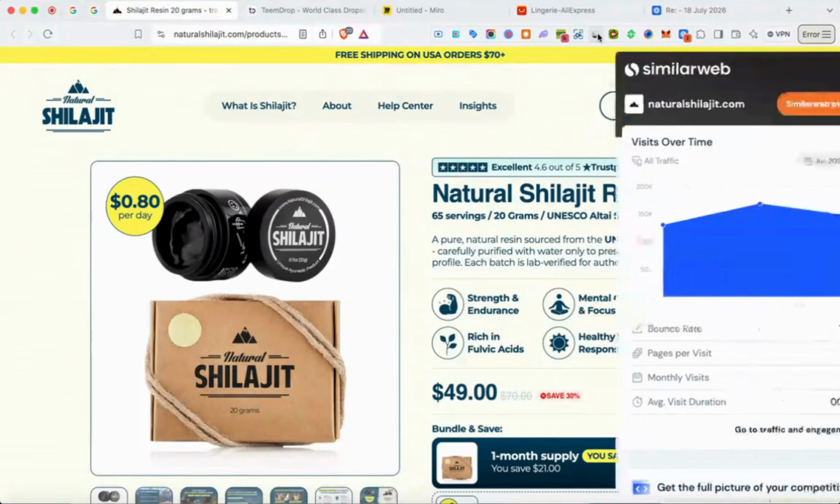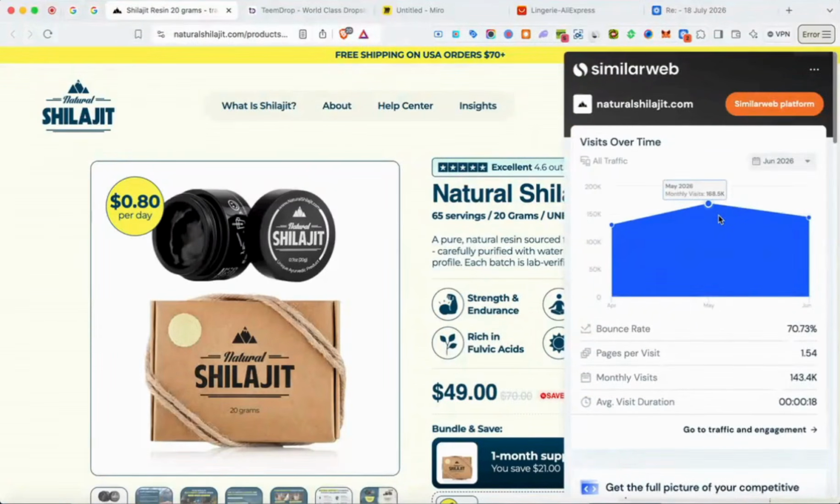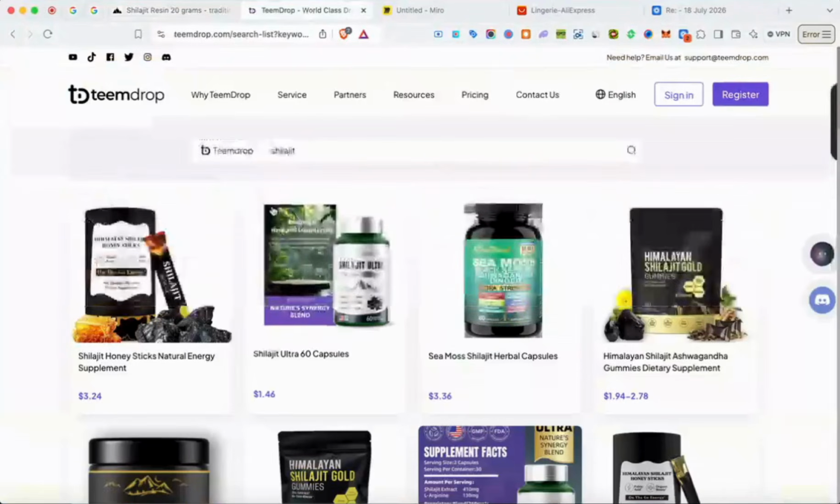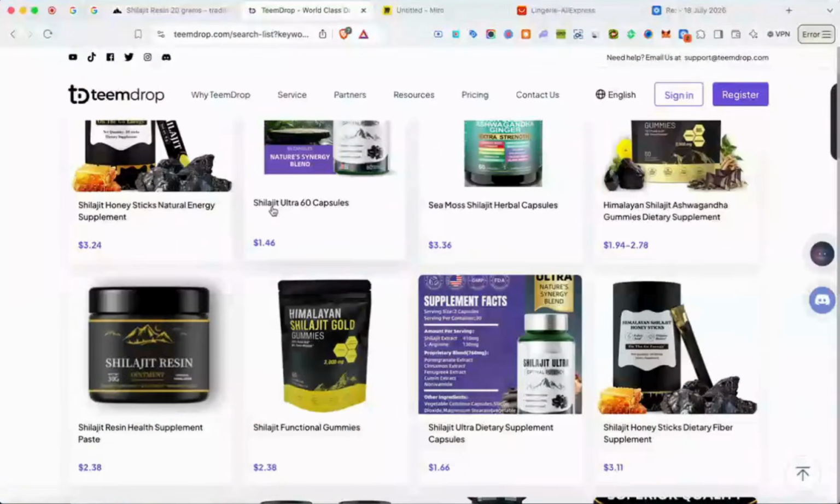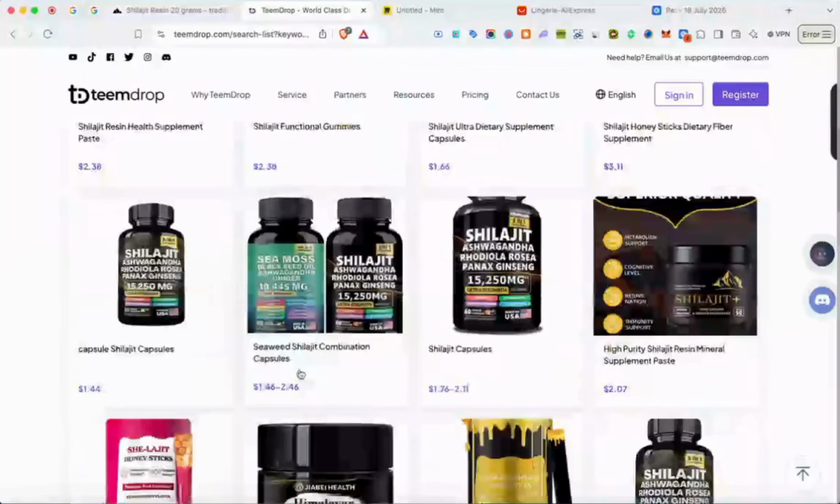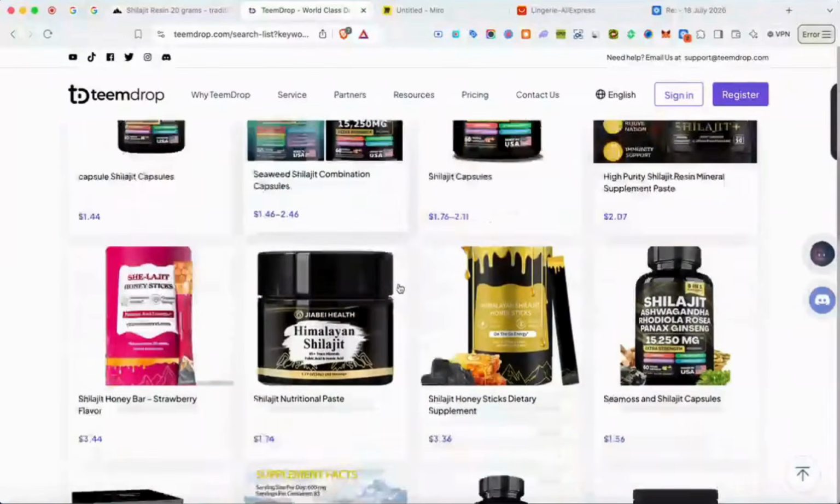Because when we look at the traffic stats, these guys are making $1 for every visit. These guys are doing 160K every single month with their store, right? And also, if we come over here, for example, to Team Drop, we can source this product for insanely cheap prices. So we see $3, we see $2, right? We got gummies for $2. We got resin capsules, $1.50, right?